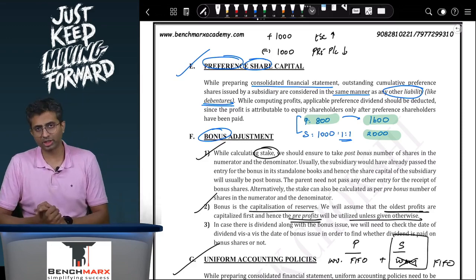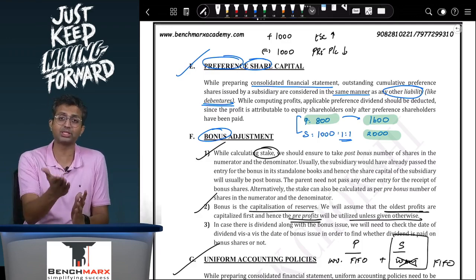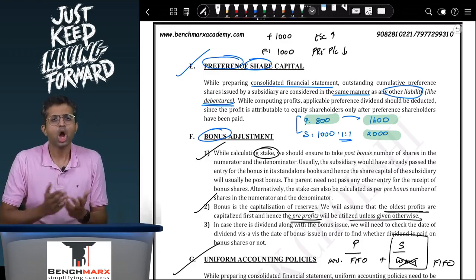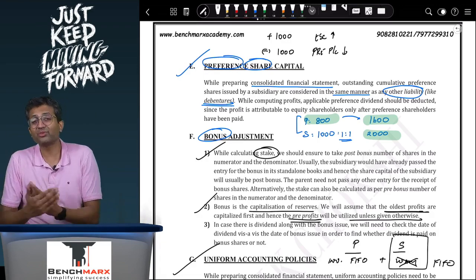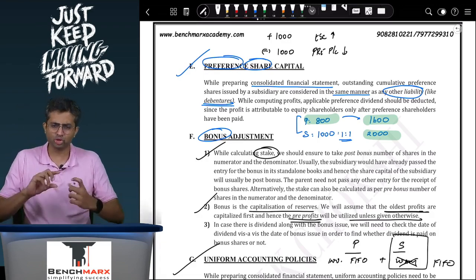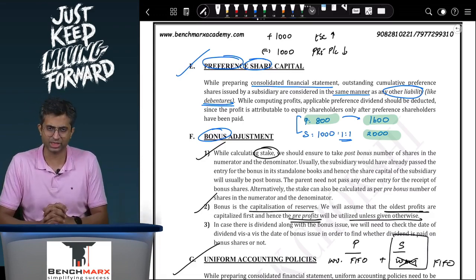Pre-reserves also go in the goodwill calculation. Now ideally in the goodwill calculation you would have taken equity share capital of 1000 only. Now instead you will take equity share capital of 2000. On the other hand, let us say the pre-profits were actually 5000. You would have taken 5,000. Instead of that, you will now take 1,000. So the effects kind of cancel each other, and hence there will be no other adjustments required.